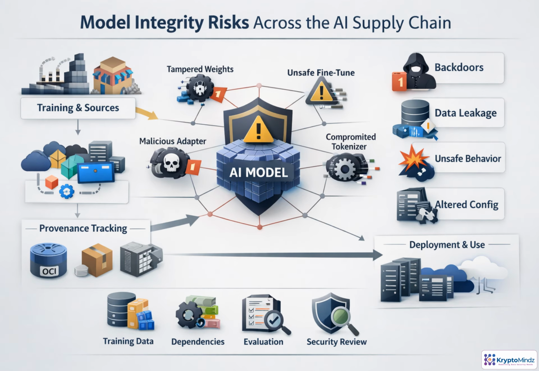Model artifacts are critical supply chain assets. Risk can enter at the source during fine-tuning, through adapters, tokenizers, configuration files, or dependencies, and then travel all the way into deployment. The result may be a backdoor, data leakage, unsafe behavior, or unreliable outputs. Integrity control means proving provenance, reviewing training data lineage, validating evaluations, and securing the registry and deployment path before the model is trusted in production.